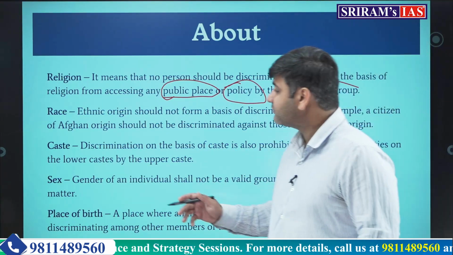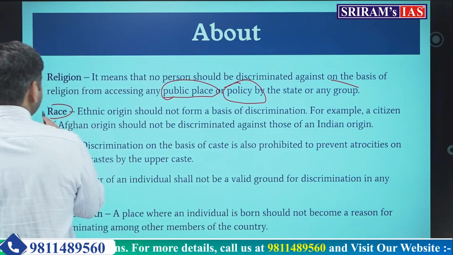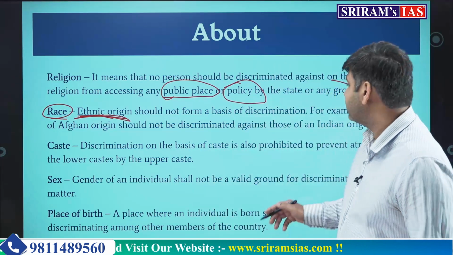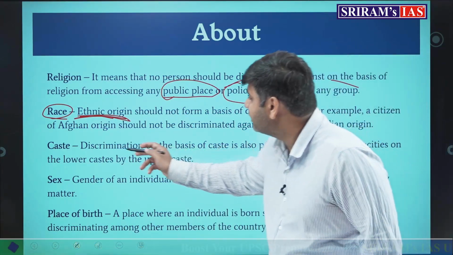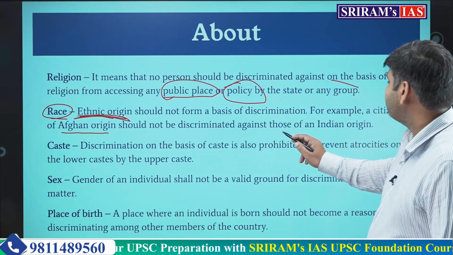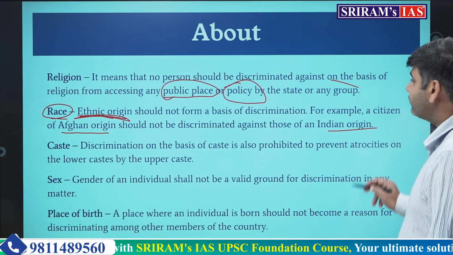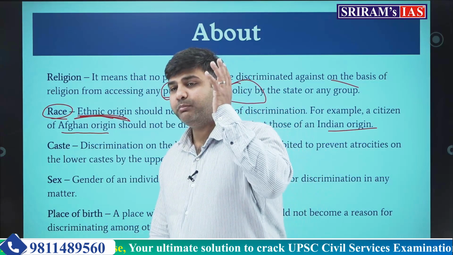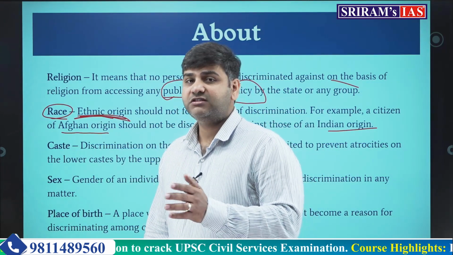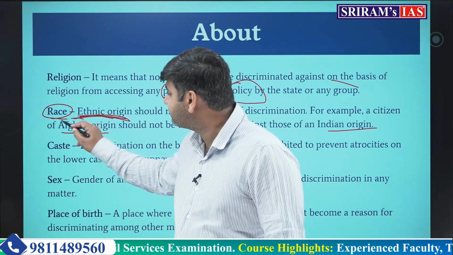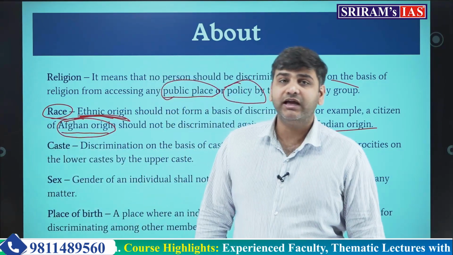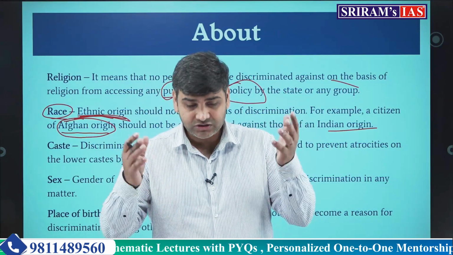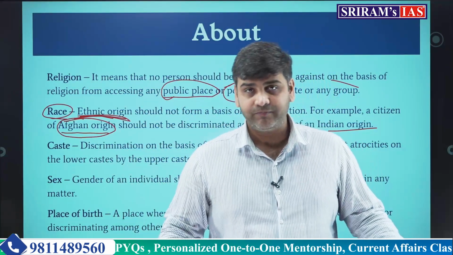Similarly, on the basis of race, caste, sex and place of birth. Like ethnic origins: if a person is, let's say, of Afghan origin, an example is also given, that person should not be discriminated against compared with people of Indian origin or Dravidian origin. That shall not become the basis of discrimination, because there are many people of Afghan origin living in India, their forefathers have been living in India, and they are very much citizens of India. Just on the basis of race, you cannot discriminate against somebody.